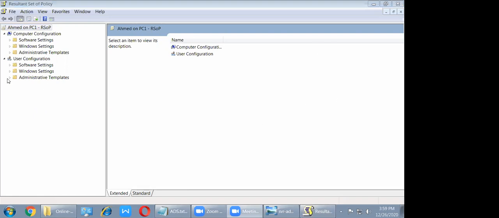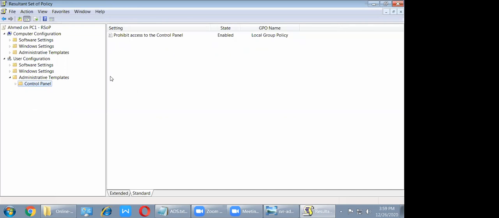More than 1. Now I expand. See here, how many options are you able to see? Only one, control panel. When I select control panel, how many options? Only one option, sir. Previously there were multiple options, right? Here it only shows prohibit access to the control panel, and only one option is enabled. Enable means applied.